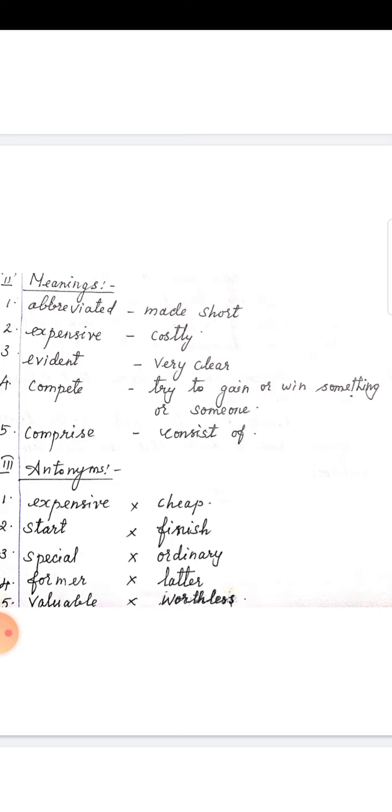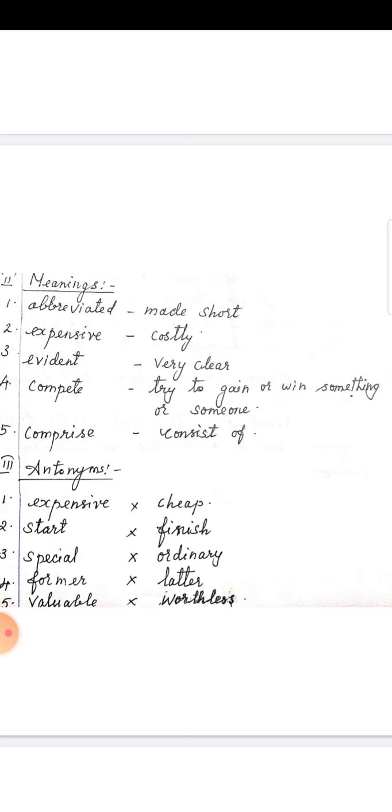Abbreviated means made short. Then expensive. It's an expensive sport. Formula 1 is an expensive sport. Expensive means costly.